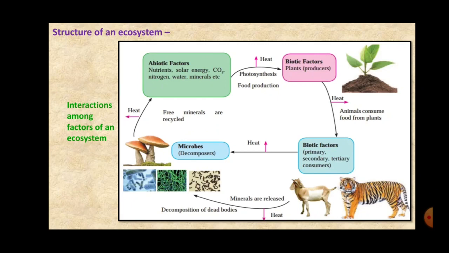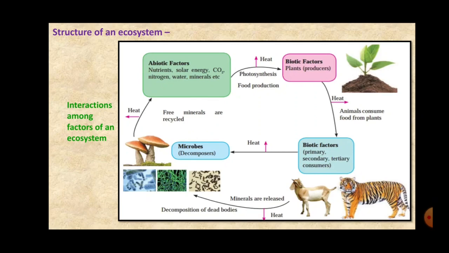Now, the interaction among the factors of an ecosystem: the abiotic factors are the nutrients, solar energy, carbon dioxide, nitrogen, water and minerals. Now, we know that the plants synthesize the food through the process of photosynthesis.